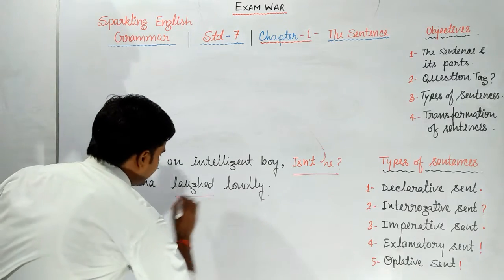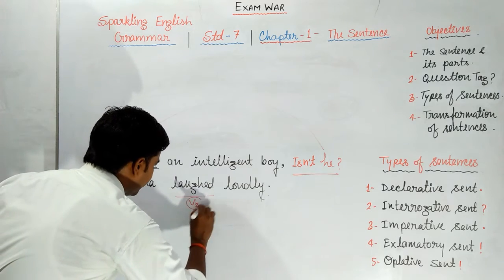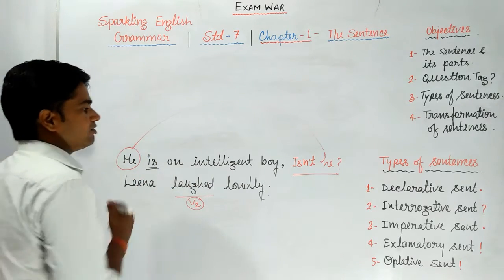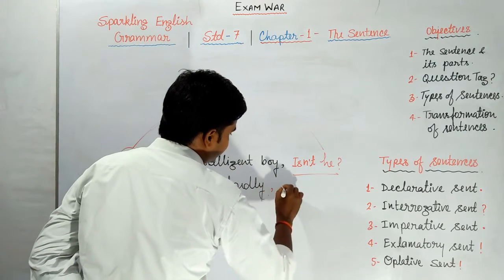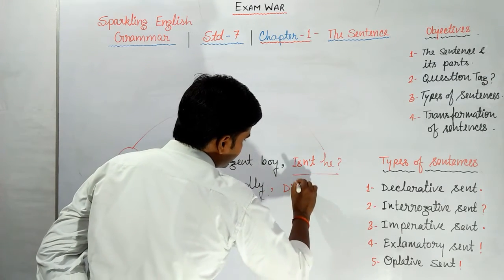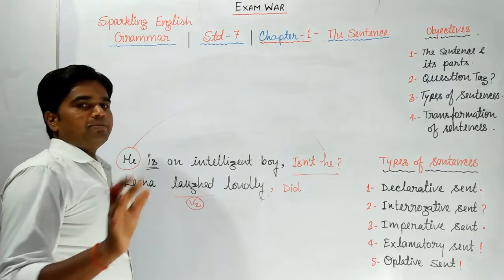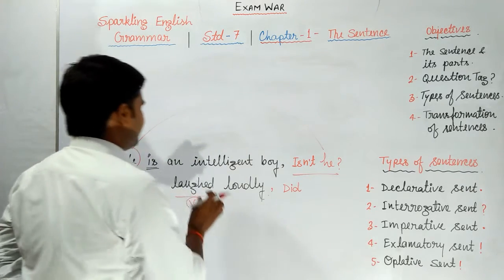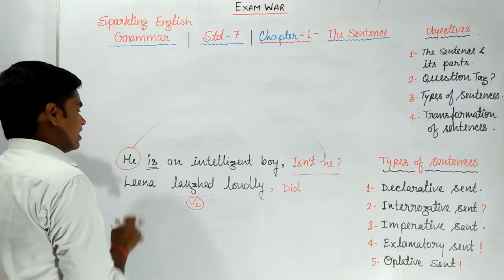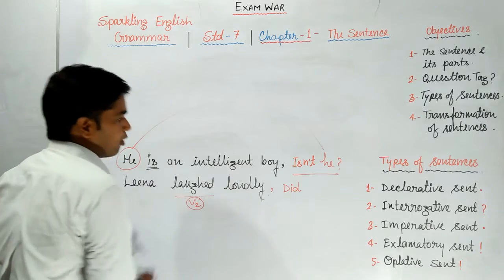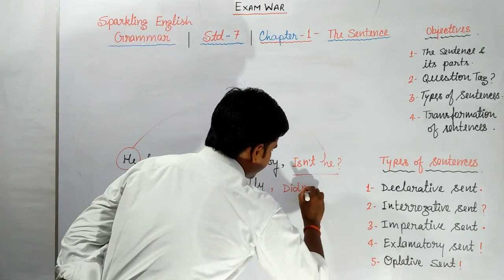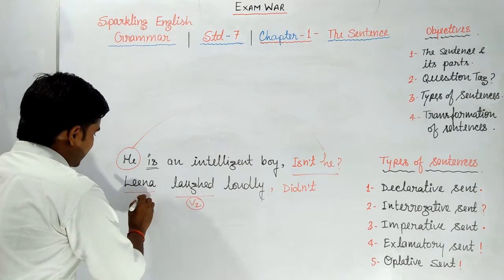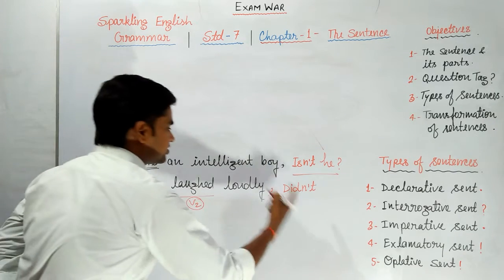Now point to be noted here. This is V2. I mean this one is past indefinite tense. And the helping verb of past indefinite is did. We use the same helping verb in question tag also. The helping verb of past tense is did, and statement is positive. That's why question tag will be negative. It will be didn't.